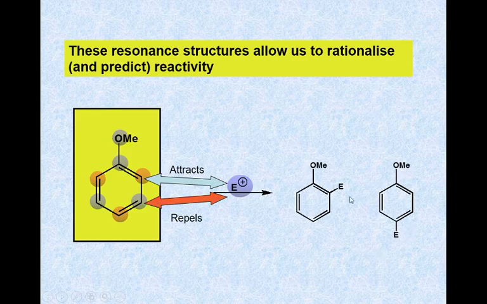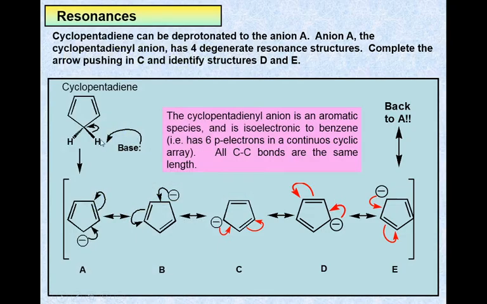Since these ortho and para positions are electron rich, they attract the electrophile and we get the ortho and para substituted products. This is cyclopentadiene, and if we deprotonate this with a base, then there is a formation of negative charge and the system becomes aromatic because there are 6 pi electrons. This is a cyclic and conjugated system, therefore it is aromatic, and we know aromatic systems are more stable. Therefore, it can be readily deprotonated with the base.